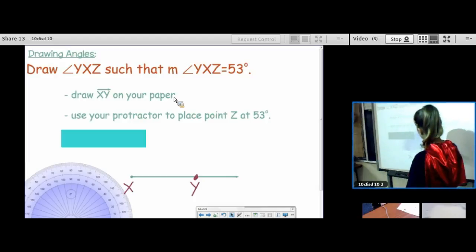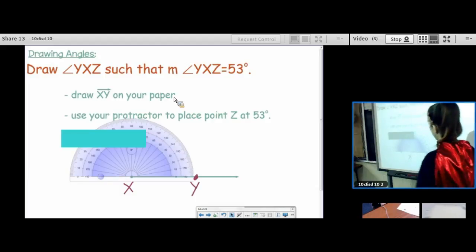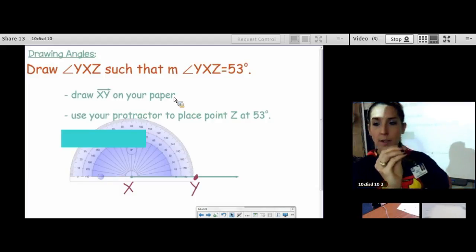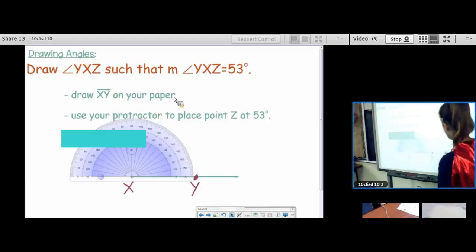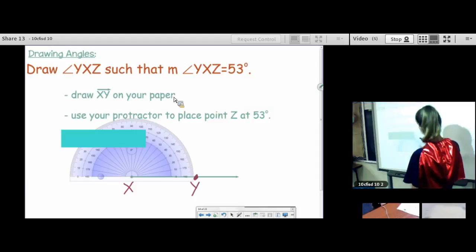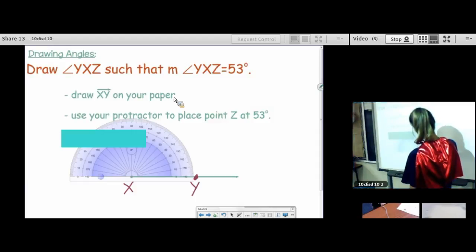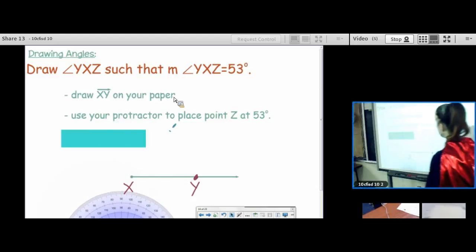So if we were told to draw our own angle, we would place our protractor so the vertex is on that little dashed line. And then we would read all the way 40, 50, and we would go 3 tick marks past the 50. 1, 2, 3, and we would put a little mark. There we go, I'll put it up here. Then we're done with our protractor.